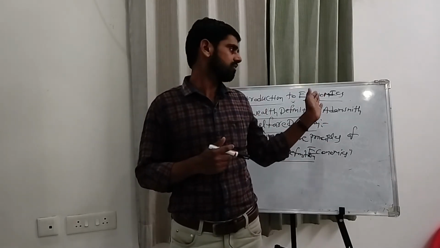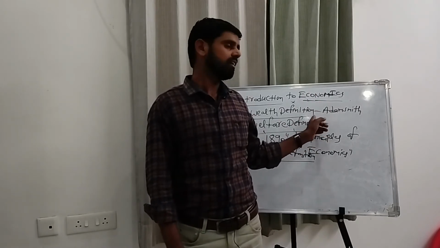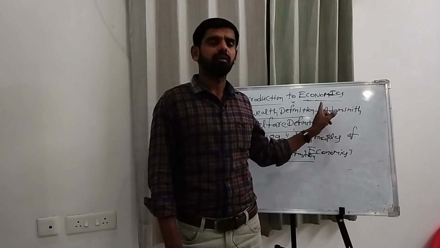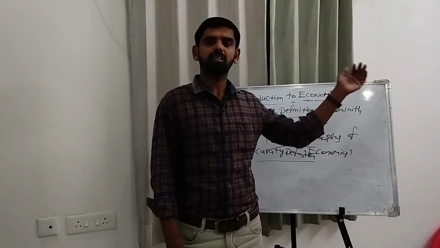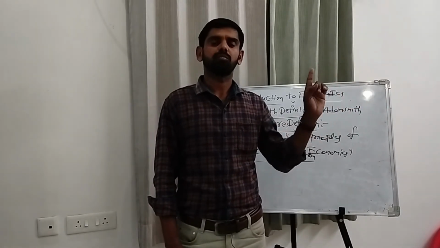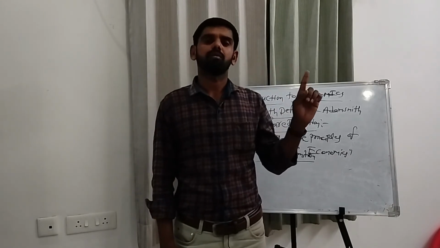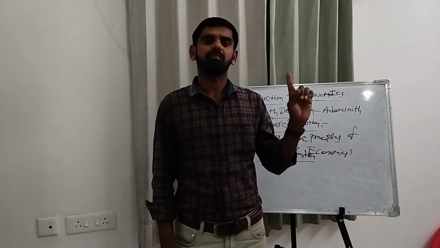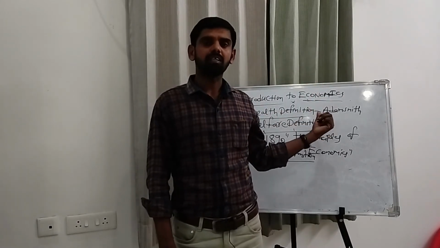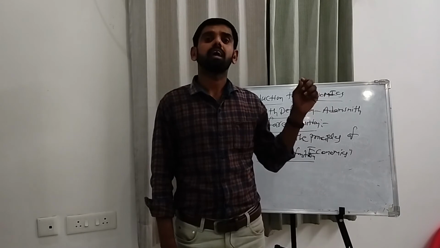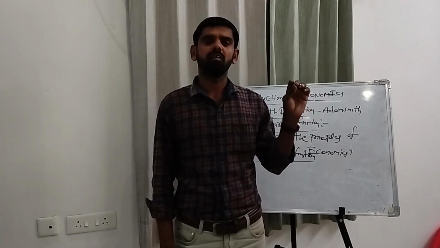On the microeconomics side, the first point: the word micro is derived from the Greek word micros. On the macroeconomics side, the first point: the word macro is derived from the Greek word macros. The second point: microeconomics is also called price theory.